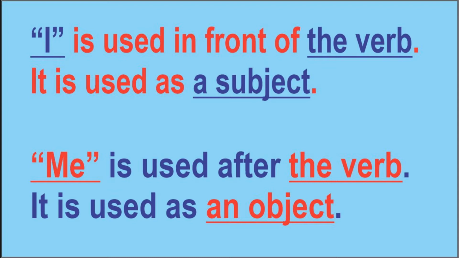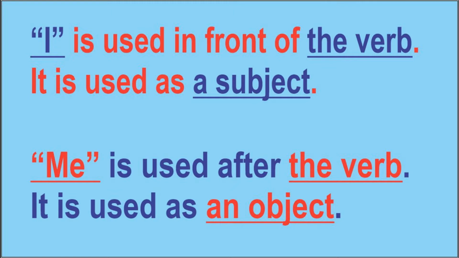Line 3. Me is used after the verb. It is used as an object. Okay, I repeat it again. I is used in front of the verb. It is used as a subject. Line 3. Me is used after the verb. It is used as an object.